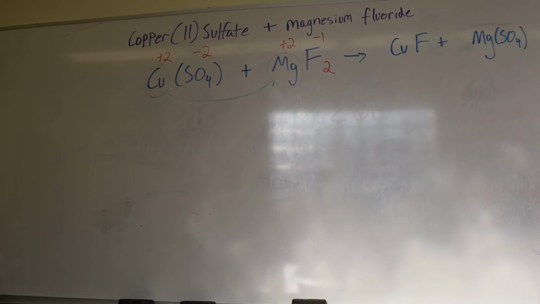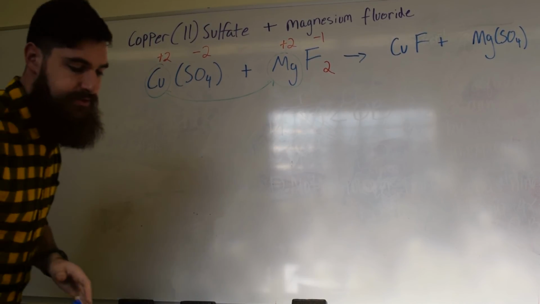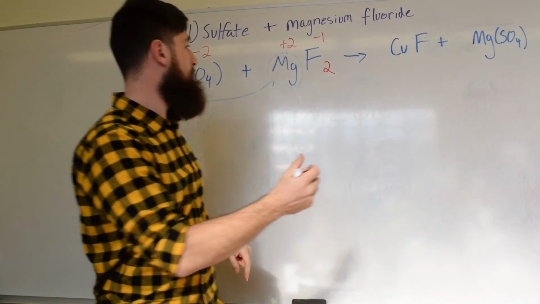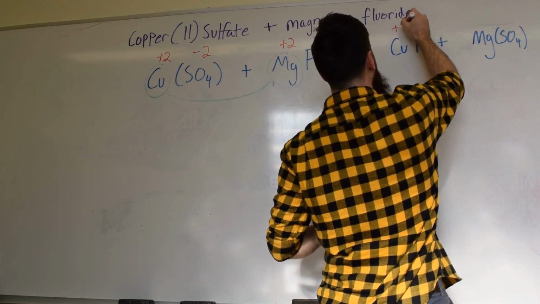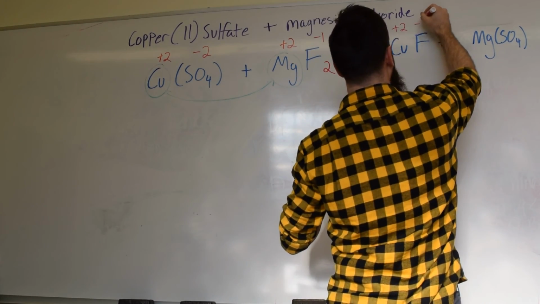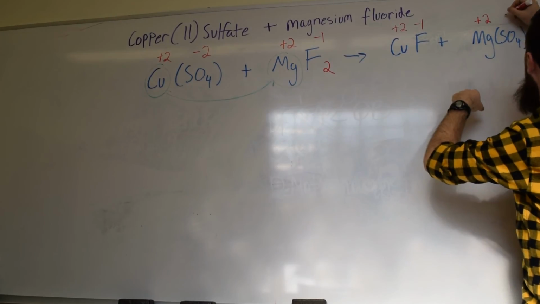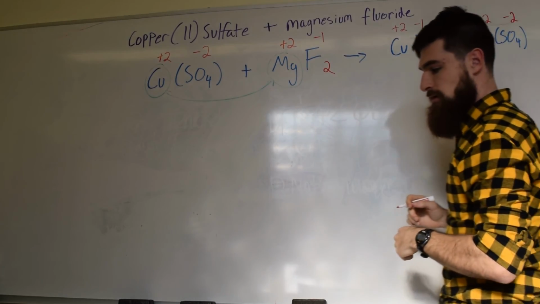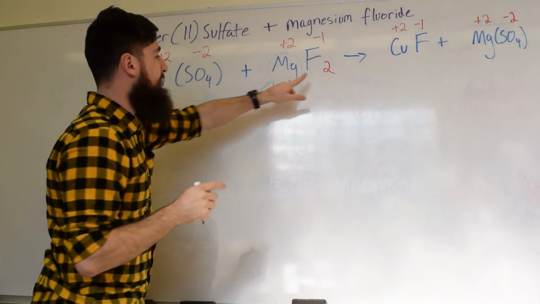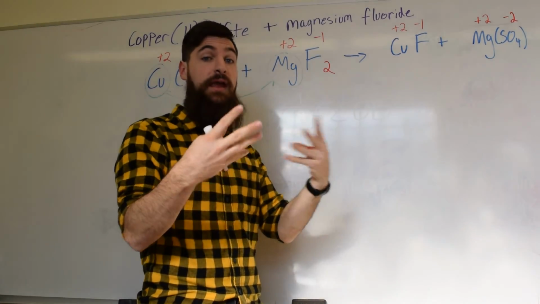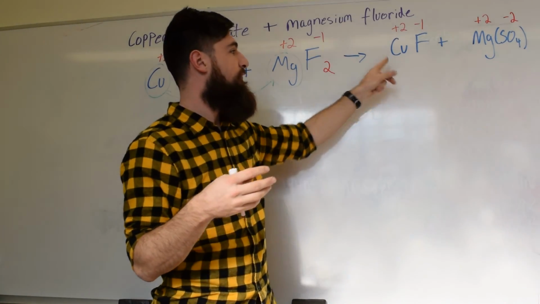The really important thing now that we have to be checking will be the charges on our products. Copper is +2. Fluoride is -1. Magnesium is +2. Sulfate is -2. You notice I didn't bring any of my subscripts over to my products. I didn't just carry them over. I have to create new subscripts for my products.